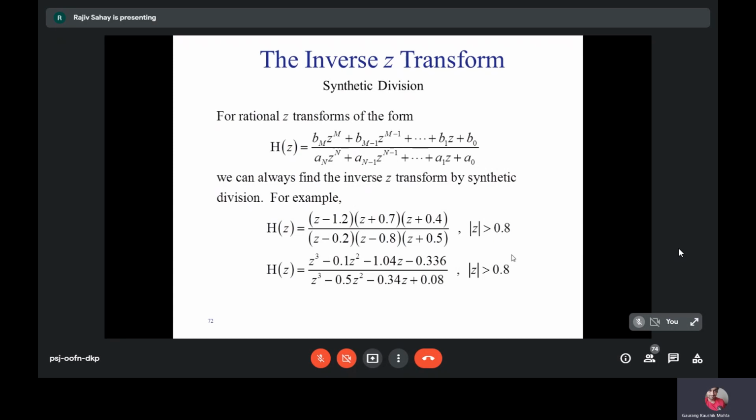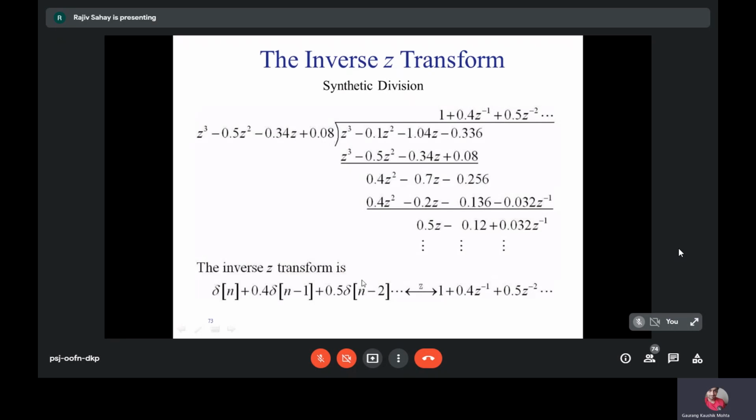So let us see how we can divide the numerator by the denominator. You can directly do this by long division. If you multiply 1 with the entire denominator, then you get this, subtract, so z cube goes away, and you have something like 0.4 z to the power 2, then something like this here. Then you try to again multiply 0.4 into z inverse with this whole thing. So you will get this expression.